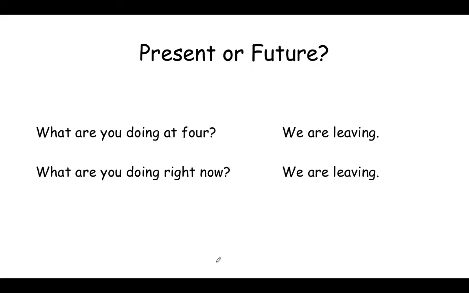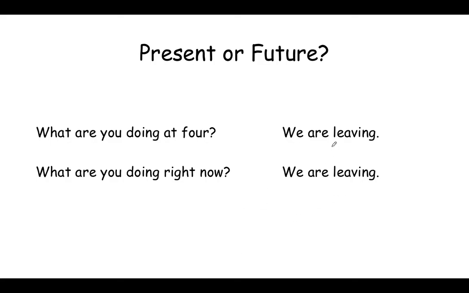So I'm going to show you a little bit of the differences between the two. For this question, "What are you doing at 4?" the sentence says, "We are leaving." "What are you doing right now?" "We are leaving."